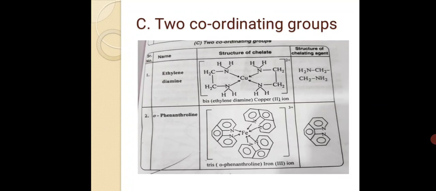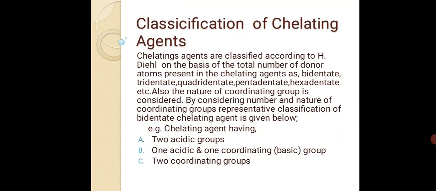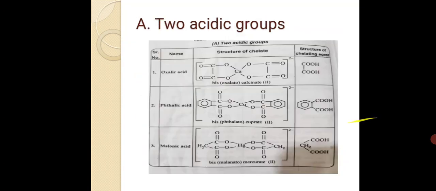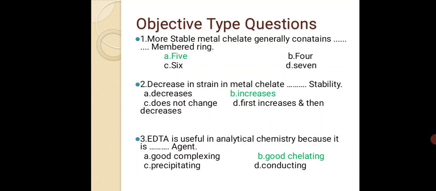Then second, name of chelating agent: orthophenanthroline. Structure of chelate: tris-orthophenanthroline ion. Third, structure of chelating agent. These all are the classification of chelating agents. Today we have discussed the classification of chelating agents according to H. Dell. Okay, then MCQs related to our topic, chelation.